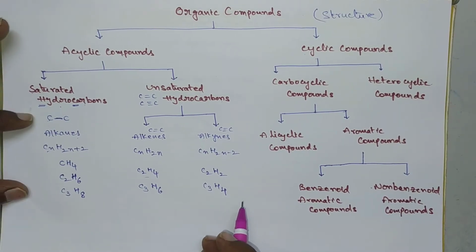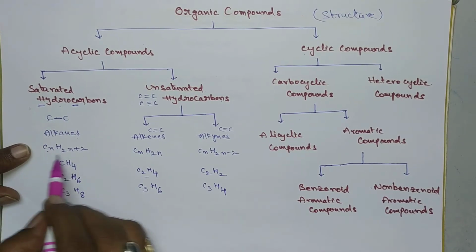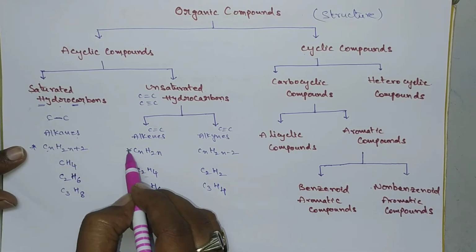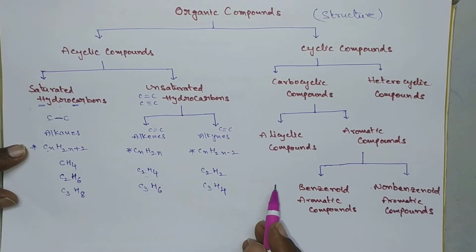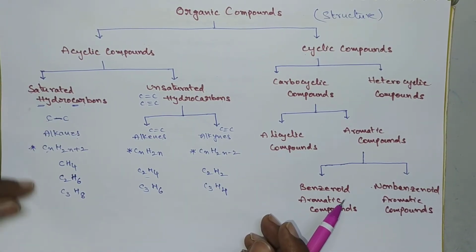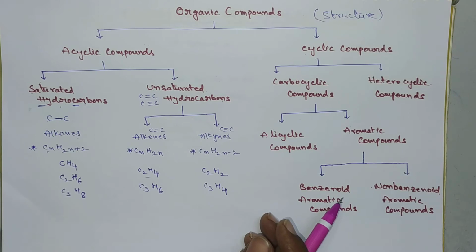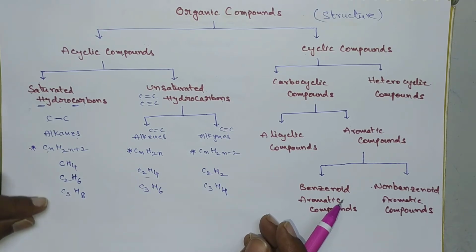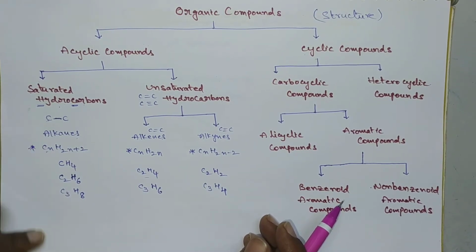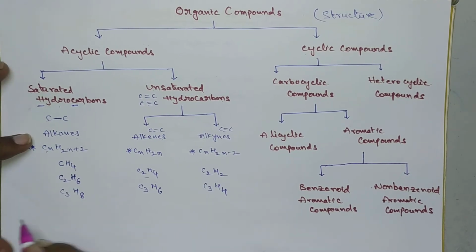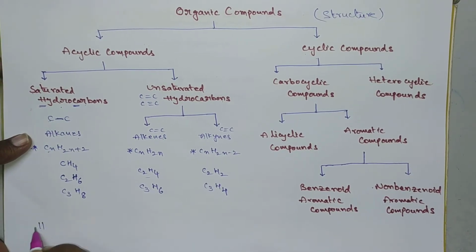So here all these compounds have different general formulas. You have to remember all the general formulas, the general formula of alkanes, alkenes and alkynes. So by substituting N is equal to 1, 2, 3 and so on, we can get so many compounds. So that's why it has an extended chemistry. By putting N is equal to 1, 2, 3 and so on, we get a series of compounds. So now here I would like to say something about homologous series.